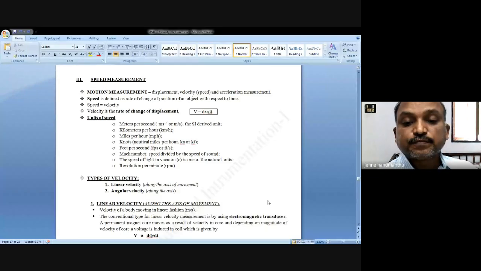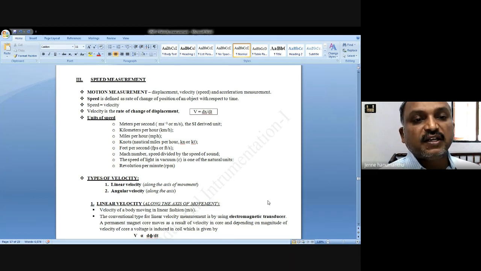Generally, we can have the relation like this. How do you define velocity? Velocity can be defined as rate of change of displacement.